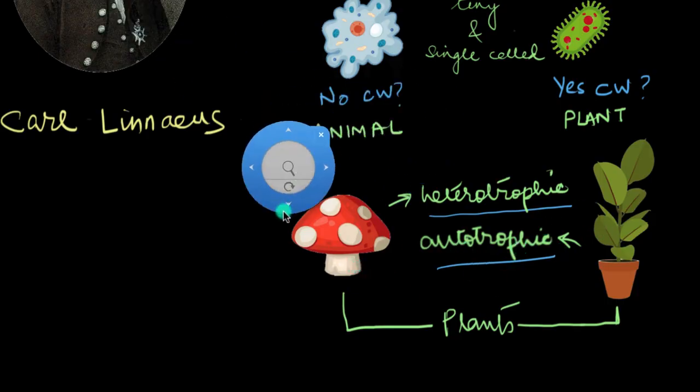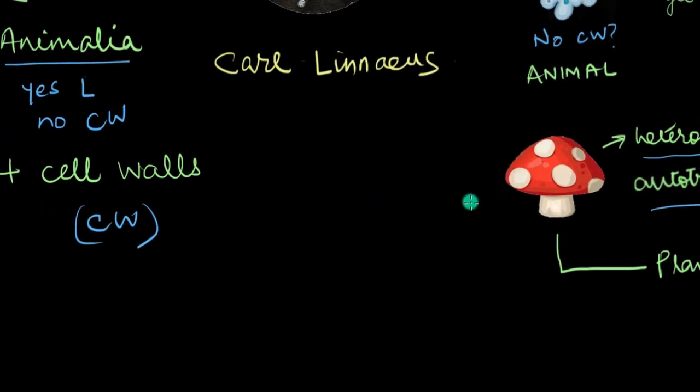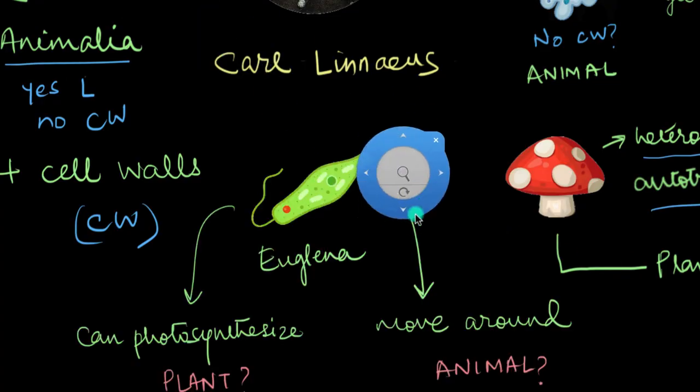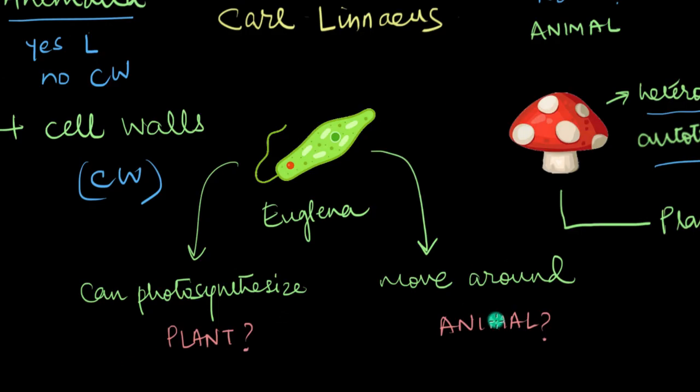And after all of this, there were still some organisms that couldn't be placed in either of these kingdoms. One of these is Euglena, an organism that behaves both like a plant as well as an animal. It can photosynthesize like a plant and it can move around like an animal. Now, where would you place this fellow?